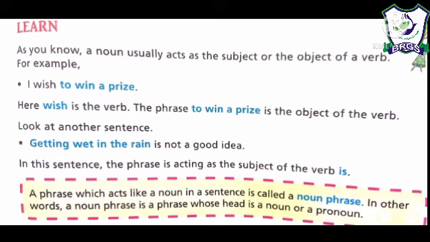Then in the last we have read what is noun phrase. Nouns are what? They are the subject and object of the sentence. So the phrases which act as subject or object of the sentence are known as noun phrases. So this was all about your lesson, students. I hope you have understood it very nicely.